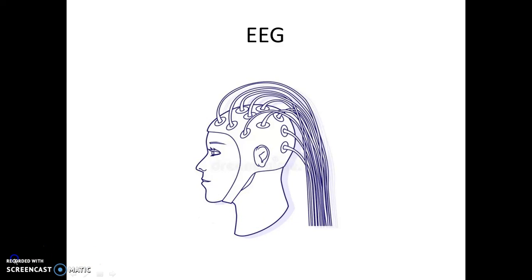And so, what is electroencephalography? There are a large number of neurons in the brain, and so the electrical activity of these neurons is recorded with the help of a machine known as electroencephalograph, where the electrodes are placed on the surface of the scalp.